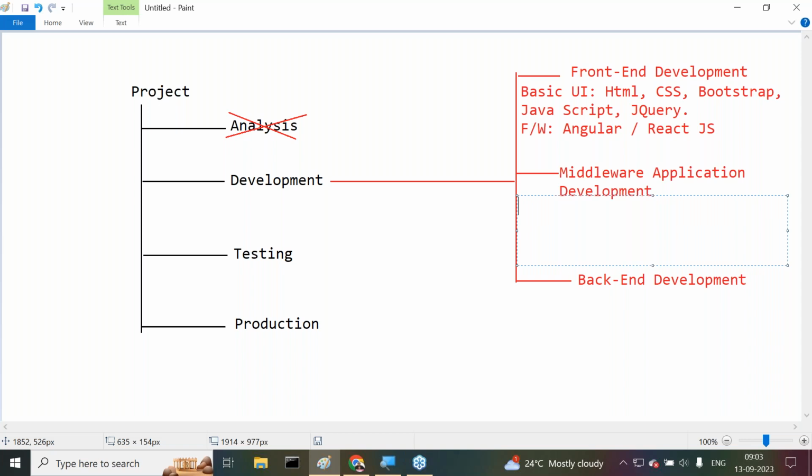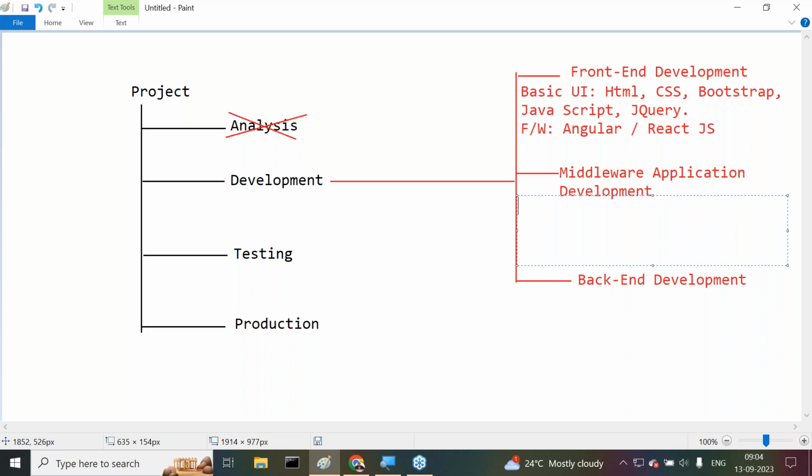For that, we need to provide some code. That code is nothing but middleware application development. The server side application is called middleware application development. Understand it clearly now. To prepare this middleware application development, we need a set of technologies.